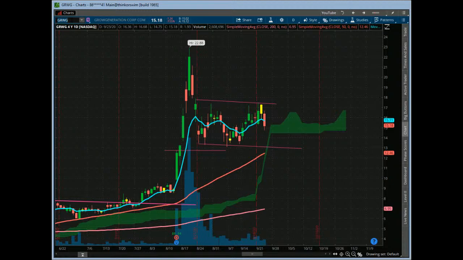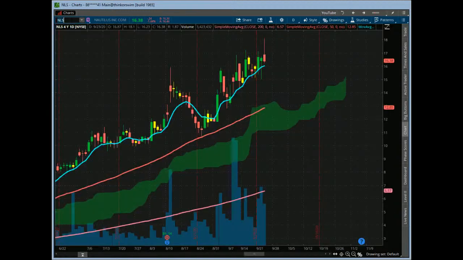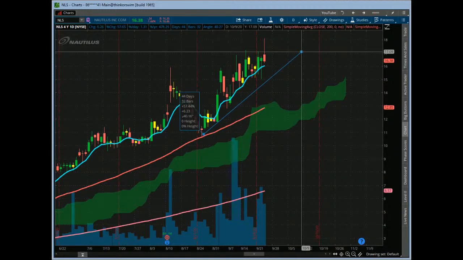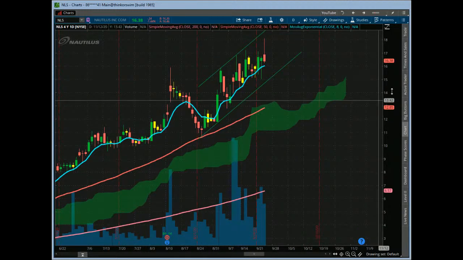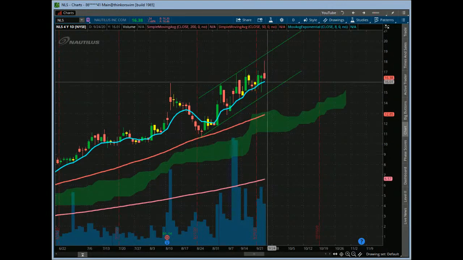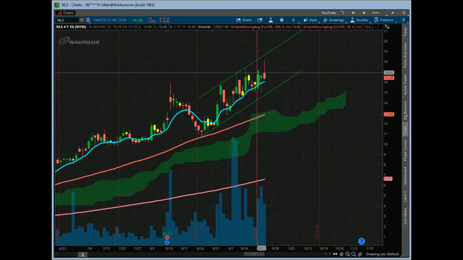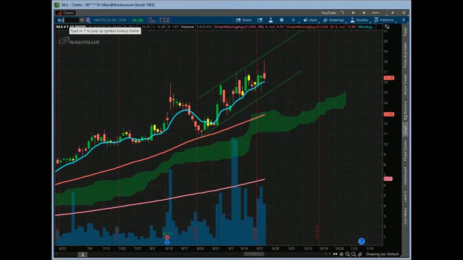And then NLS, Nautilus. So this thing keeps on. This has had a lot of good write-ups recently about it, so that's been good. You're seeing some buying going on, some buying activity. This is not one that I trade, but it is still channeling up right here. I mean, it kind of got to the higher part of the channel. So let's see what it holds. Holding the 80 MA, but kind of nasty price action. It's a really tough one with options, unless it just rips. So we got that going on.